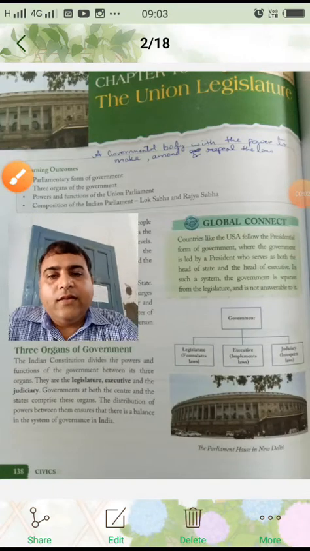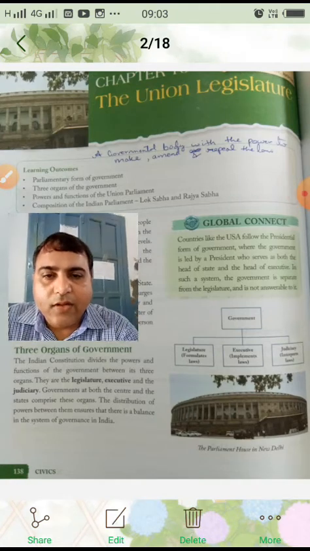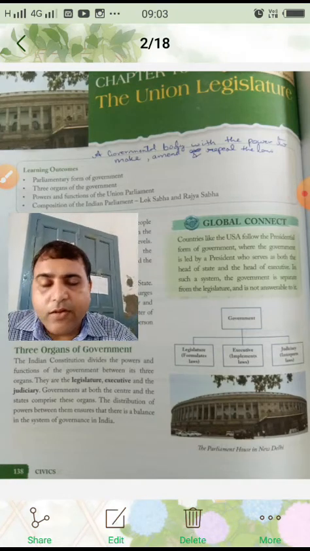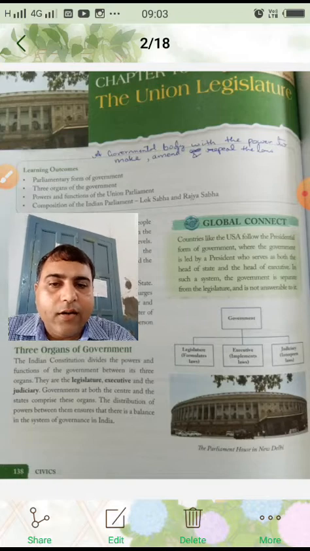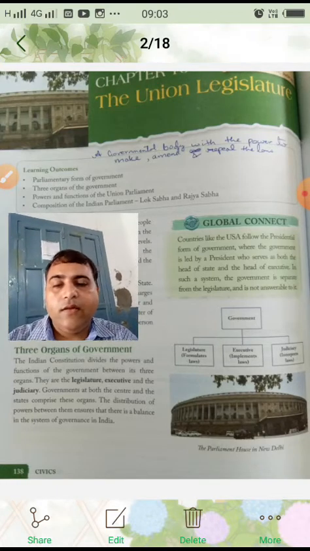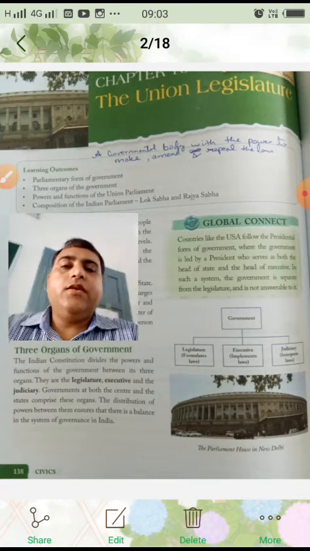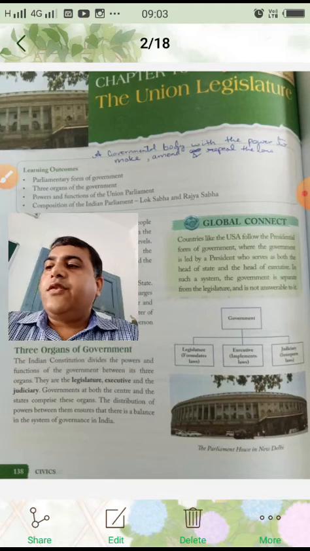Hello children, in the last class we had started chapter number 16, the Union Legislature, and today we shall continue that. Now the heading, our next heading is three organs of government. Now the Indian Constitution divides the powers and functions of the government between its three organs.